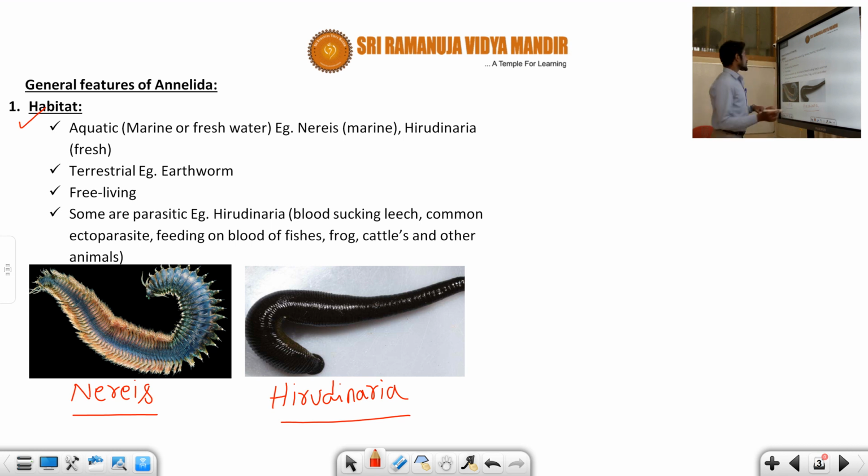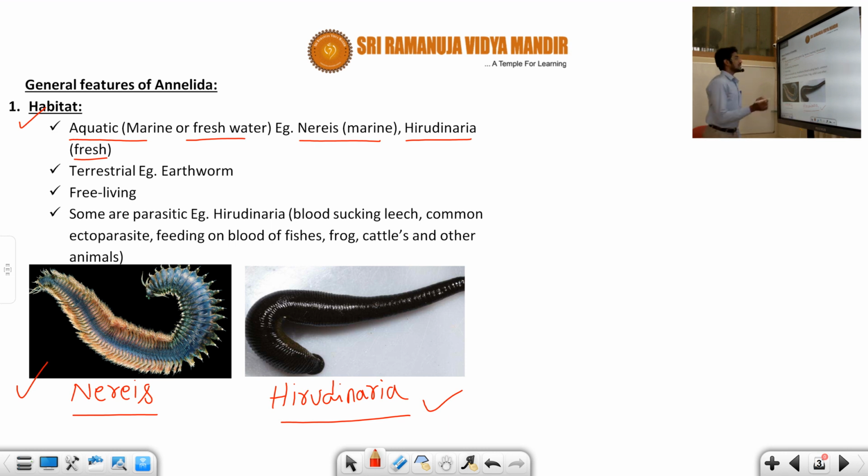Annelids are mostly aquatic, with some species marine and some freshwater. For example, Nereis is a marine habitat, and Hirudinaria is freshwater. Here you can see the Nereis diagram, and this is Hirudinaria, the scientific name for the blood-sucking leech.